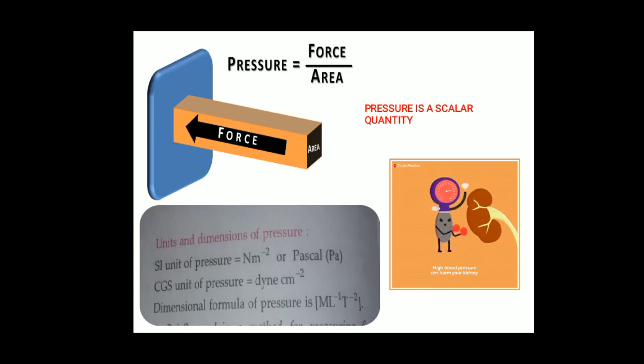The SI unit of pressure is force divided by area, Newton per meter square, also called Pascal. The CGS unit of pressure is dyne per centimeter square, and the dimensional formula of pressure is ML^-1 T^-2, because force is MLT^-2 divided by area L squared.